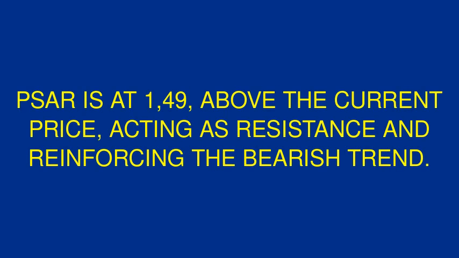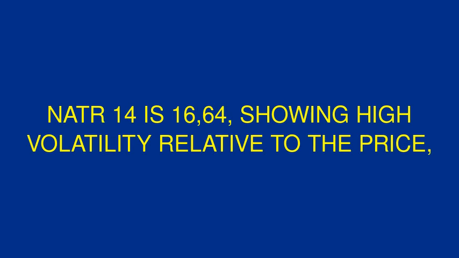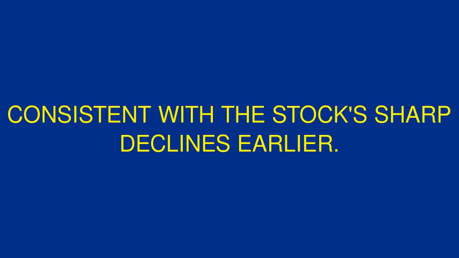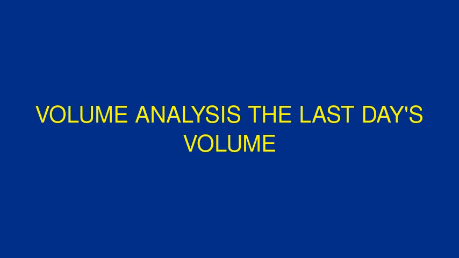PSAR is at 1.49, above the current price, acting as resistance and reinforcing the bearish trend. VWAP is at 2.53, significantly above the current price, indicating long-term selling pressure. NATR 14 is 64, showing high volatility relative to the price, consistent with the stock's sharp declines earlier. The stock's recent consolidation suggests limited downside, but oversold signals warrant attention.